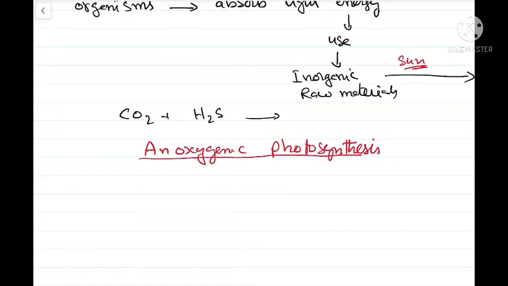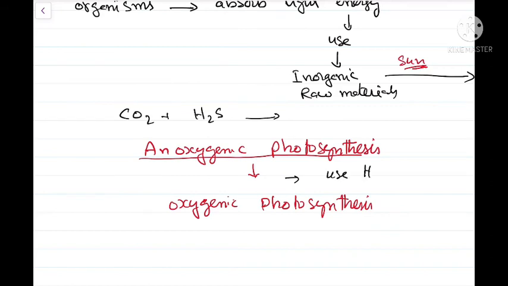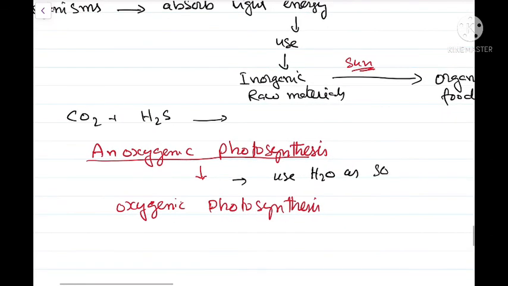Later on, because of continuous selection and mutations, some of these bacteria, some of the prokaryotic photoautotrophs, used water as a source of hydrogen, and as a result oxygen was evolved.